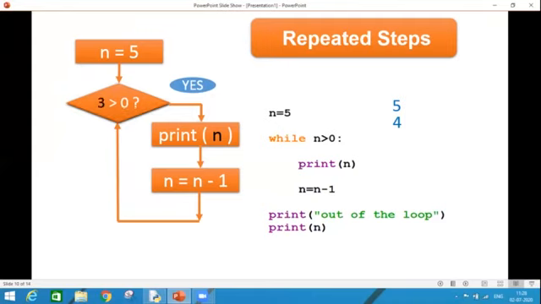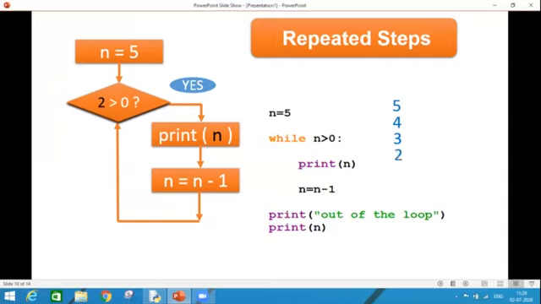It has become 3. Now is 3 greater than 0 or not? The condition becomes true, so it is printed onto the output screen and again my iteration variable is decremented by 1. Now the condition is: is 2 greater than 0 or not? The condition becomes true again.